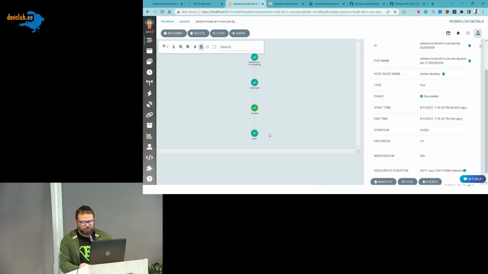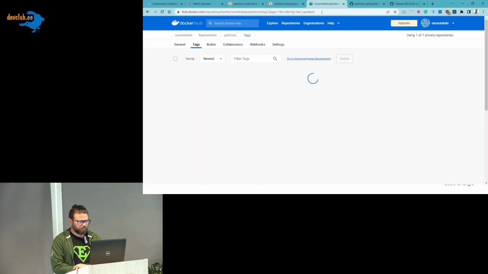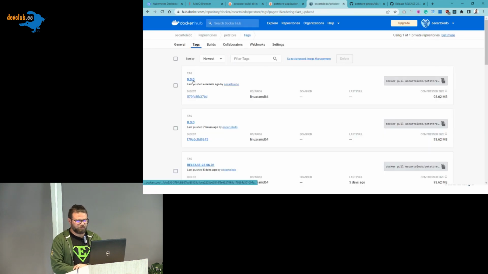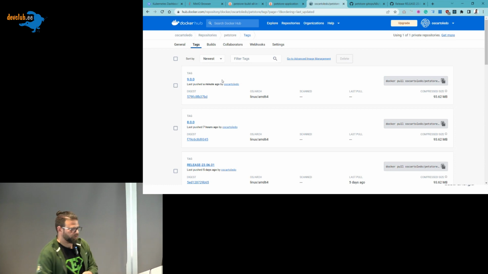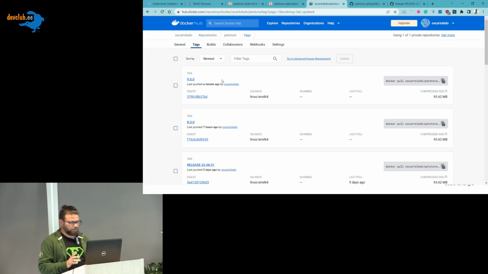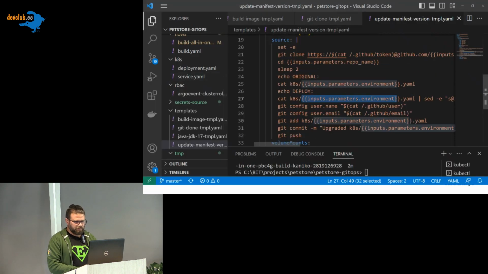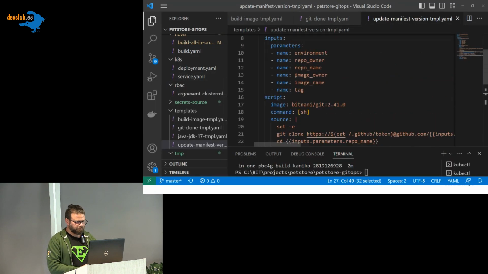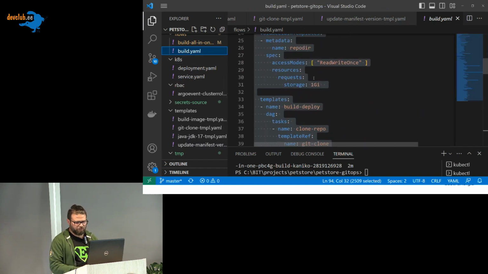Okay, cool. We already ran everything. It was built, and if we go to my Docker Hub, I have the new tag here. Cool. So my image was built also using Kubernetes. I don't have Docker or anything else there. And my template stays a little bit simple when I do it in that way, no?